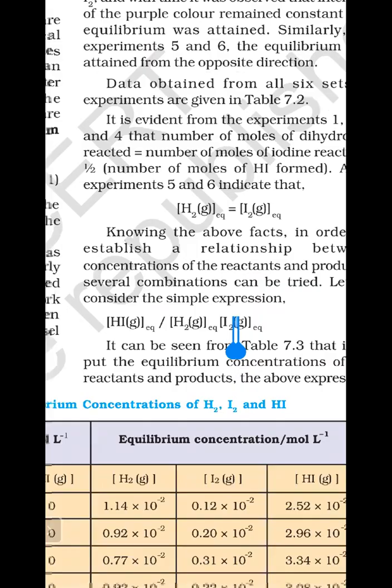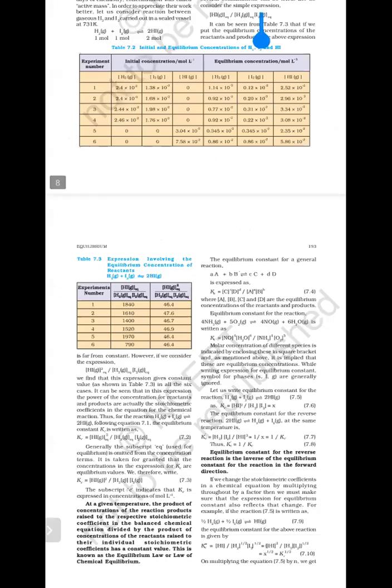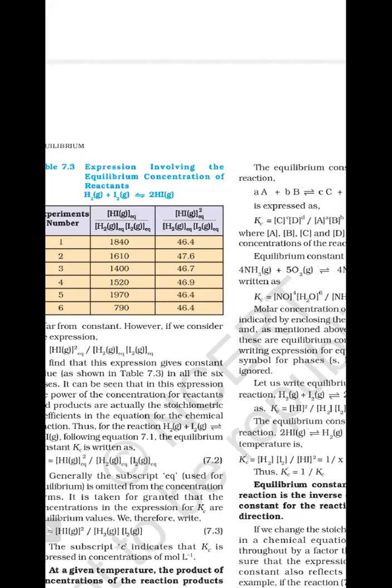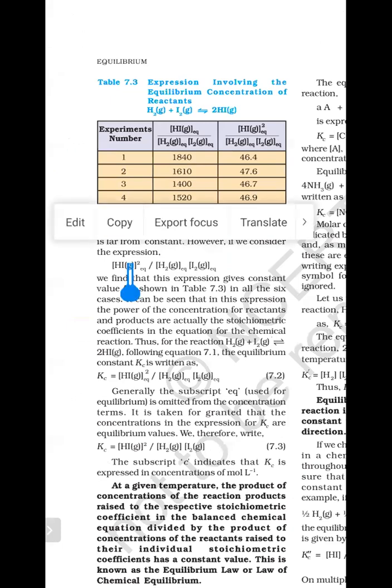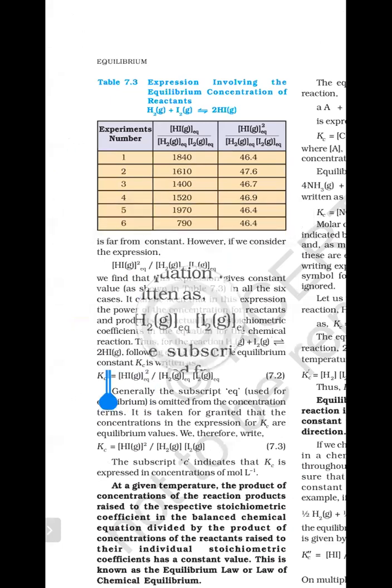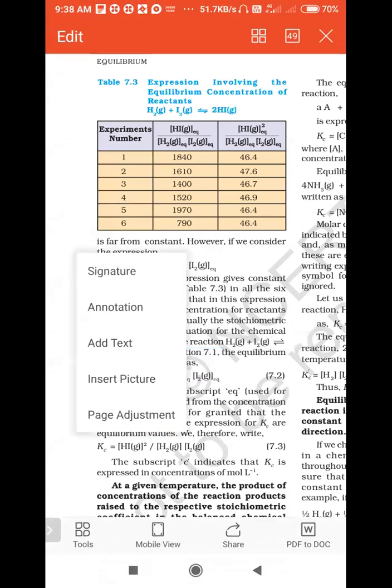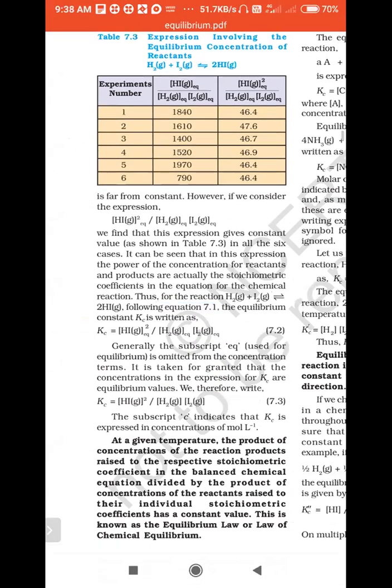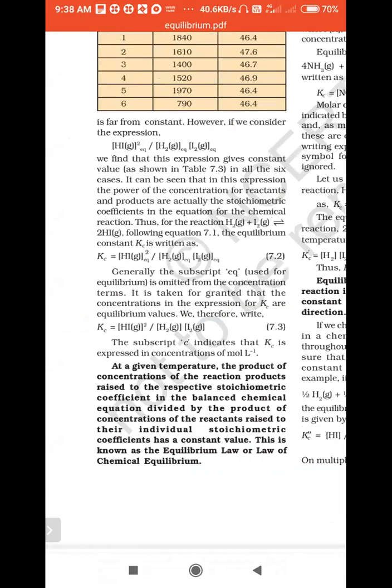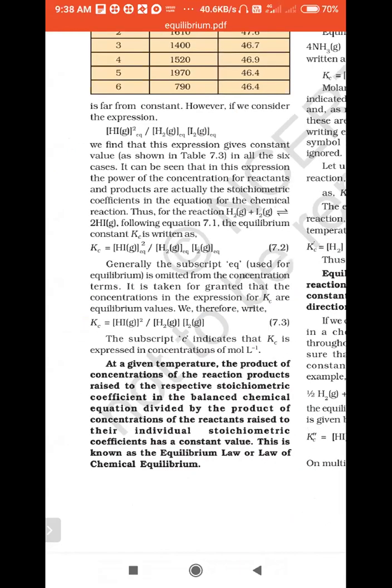Same whatever the reaction is given, you have to represent in the same manner. Therefore Kc is equal to finally concentration of HI power 2 divided by concentration of H2 into I2, right?